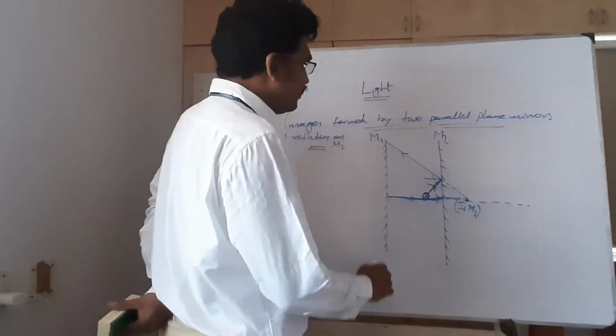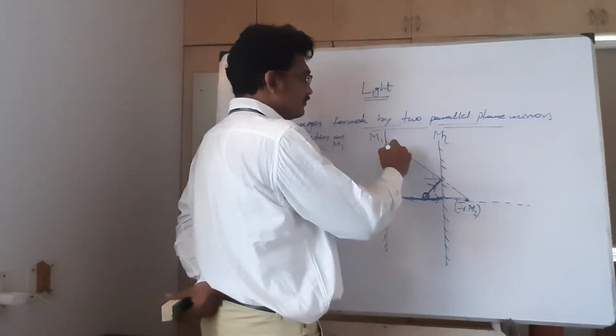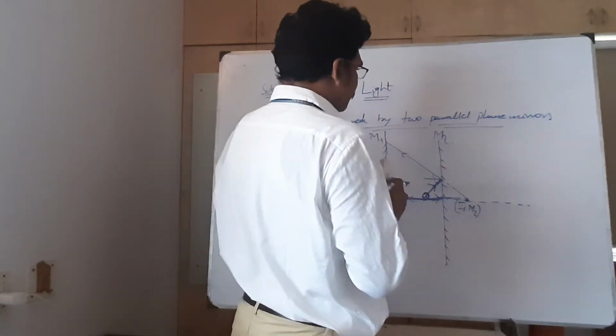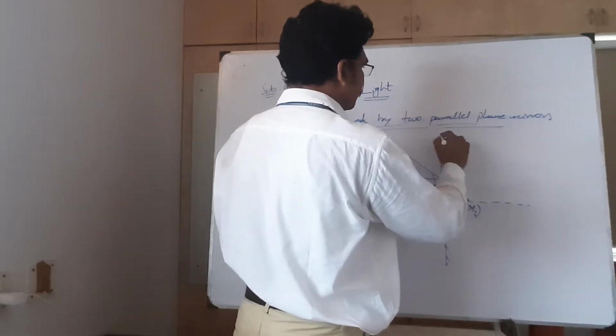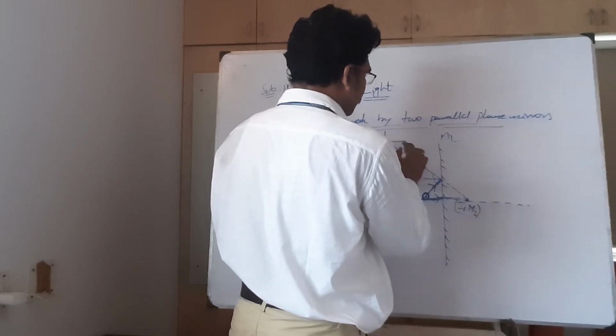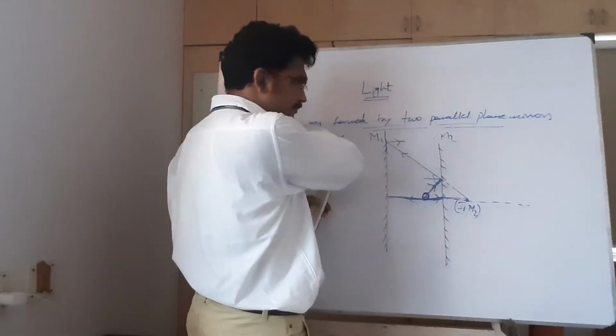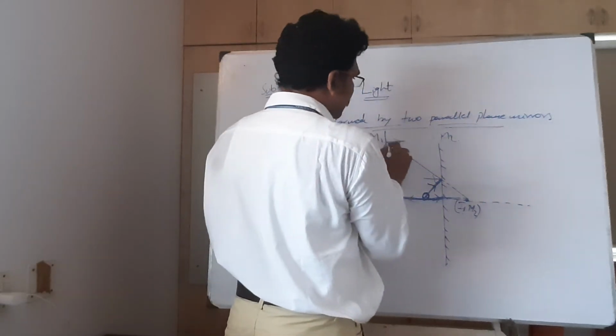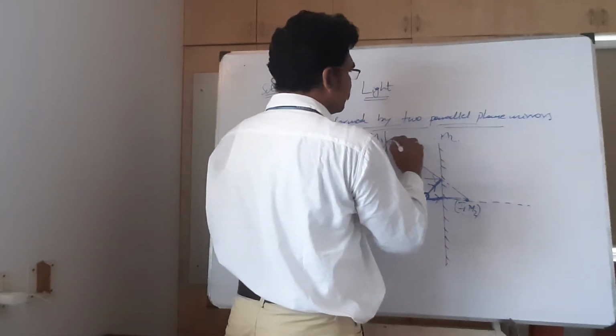Okay. Now again you take here. Again, this is the normal. This is the angle of incidence. This is the angle of reflection.